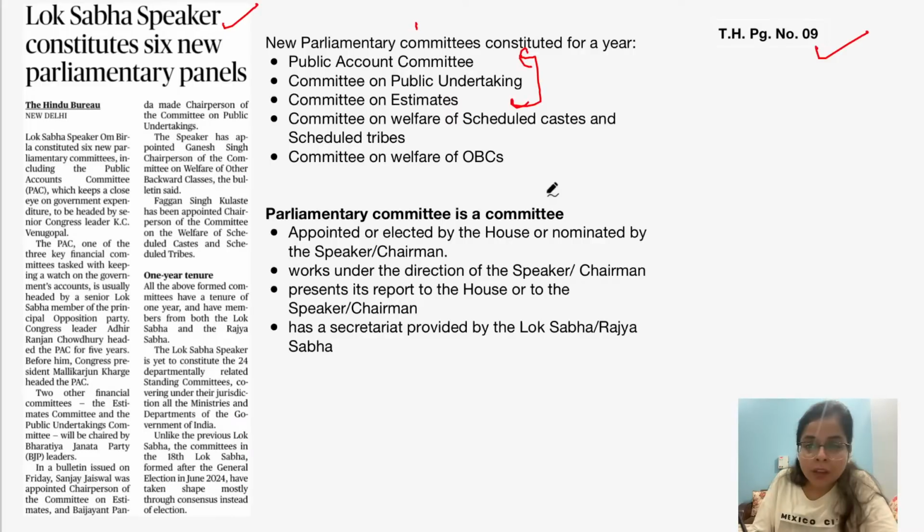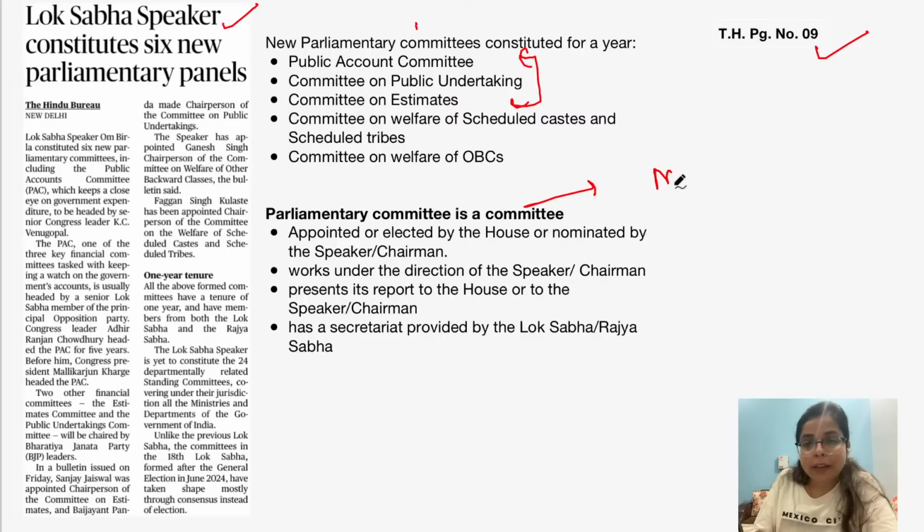Now, parliamentary committees are panels of members of parliament which can be selected from both houses of parliament, that is Lok Sabha as well as Rajya Sabha. So, in any particular parliamentary committee, members can be from both Lok Sabha and Rajya Sabha, or either from Lok Sabha or Rajya Sabha, depending upon which particular committee it is. Okay. So these members are either appointed or elected by the House. Either they are elected in this particular committee, or in certain committees, they are nominated by the Speaker of Lok Sabha or Chairman of Rajya Sabha.